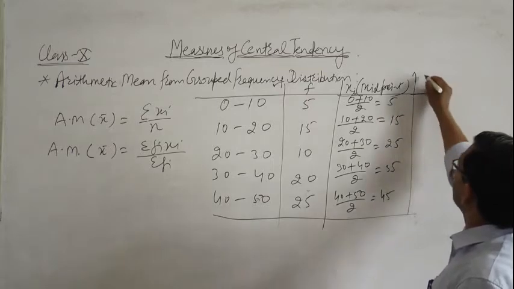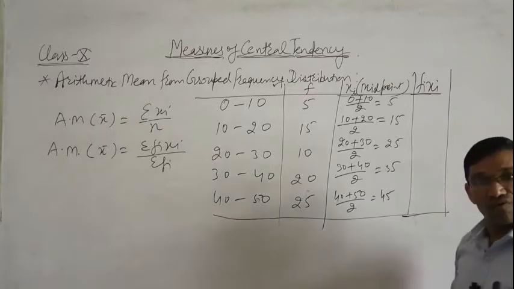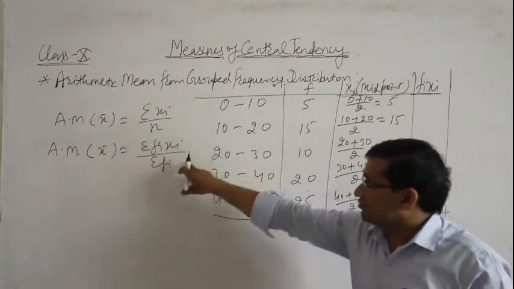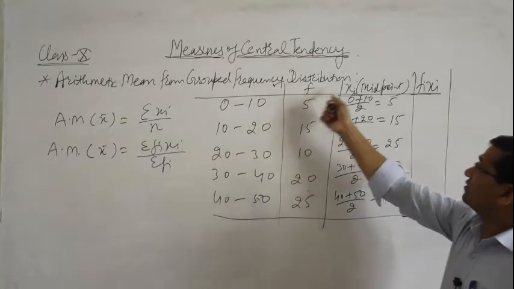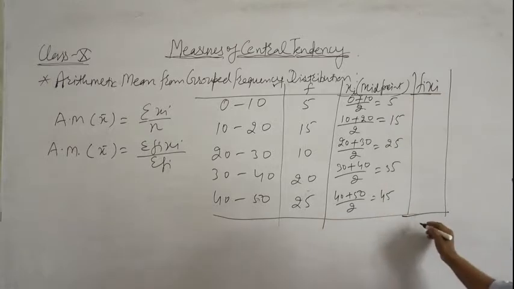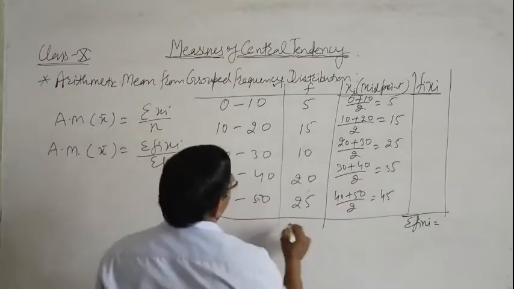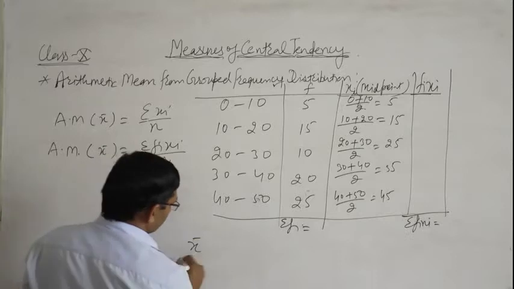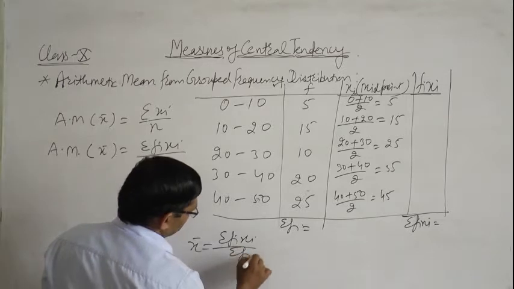In the next column we find fi xi. Now the question changes into the form of fi and xi. So we find fi xi, then sigma fi xi and sigma fi. Again we use the same formula, arithmetic mean x bar is equal to sigma fi xi upon sigma fi.